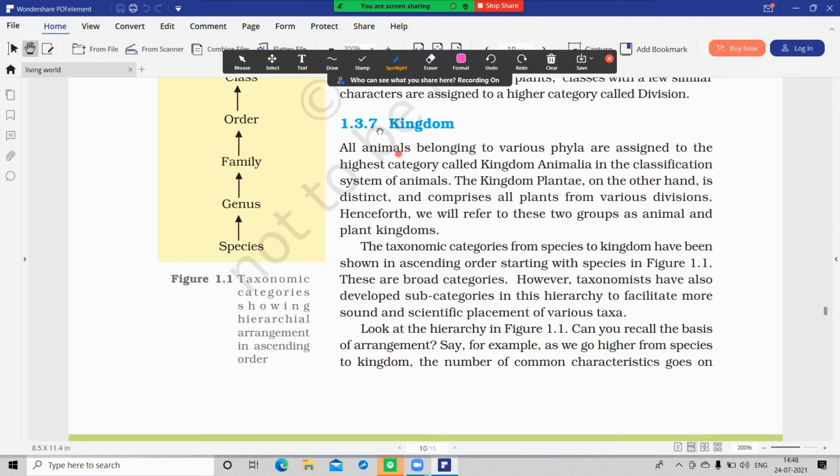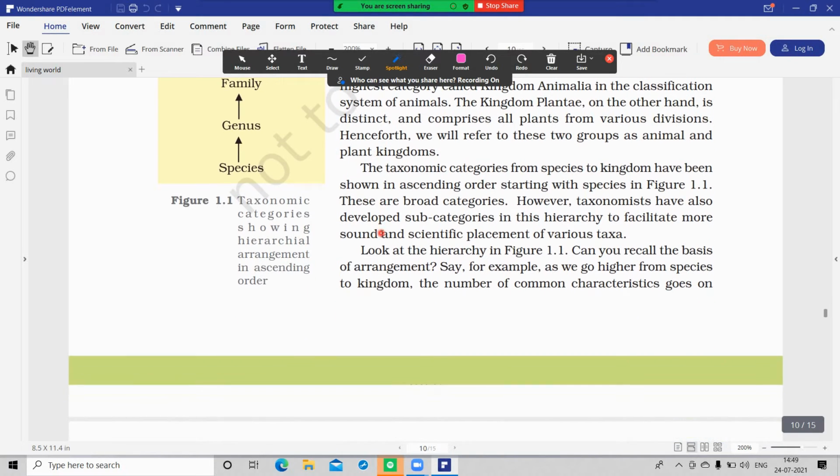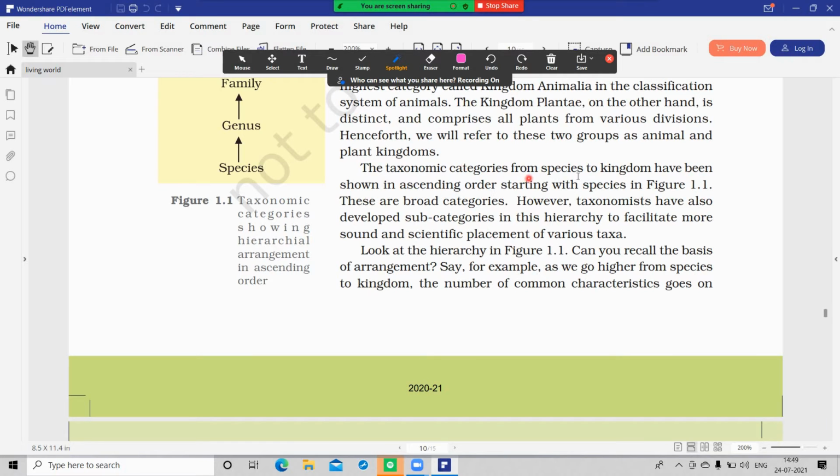Then we'll go with the next highest taxonomic category, that is kingdom. All the animals belonging to various phyla come under kingdom Animalia. In case of plants, phylum becomes division, and various divisions come under kingdom Plantae. The taxonomic categories from species to kingdom are shown in ascending order.